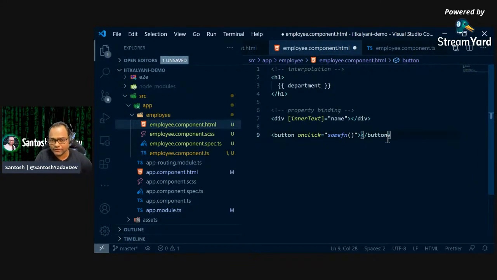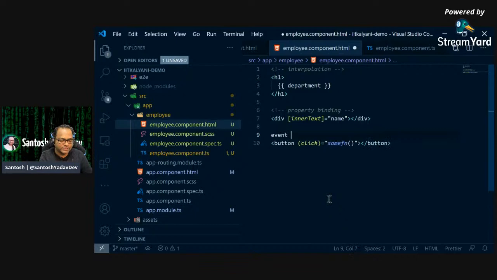So this is how you generally do in JavaScript. In Angular, as we said, right? So you just write HTML. We don't actually write something else. But of course, Angular should understand what you're writing. So there is a small difference in the syntax. Generally, let's say if I have to do something on click, I will say click, and then I will use this syntax. We call it as banana syntax, and this is known as event binding. So we are actually binding an event by using this syntax. So remember, box syntax, property binding, banana syntax, event binding, and some function, right?